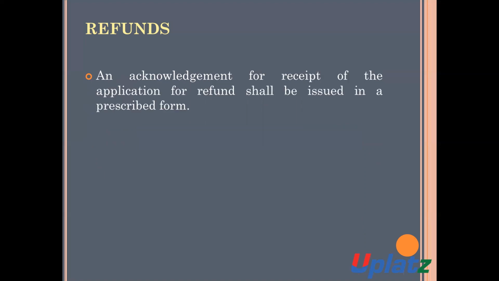An acknowledgement for the receipt of the application for refund shall be issued in the prescribed form. The receipt is also issued in the prescribed form.